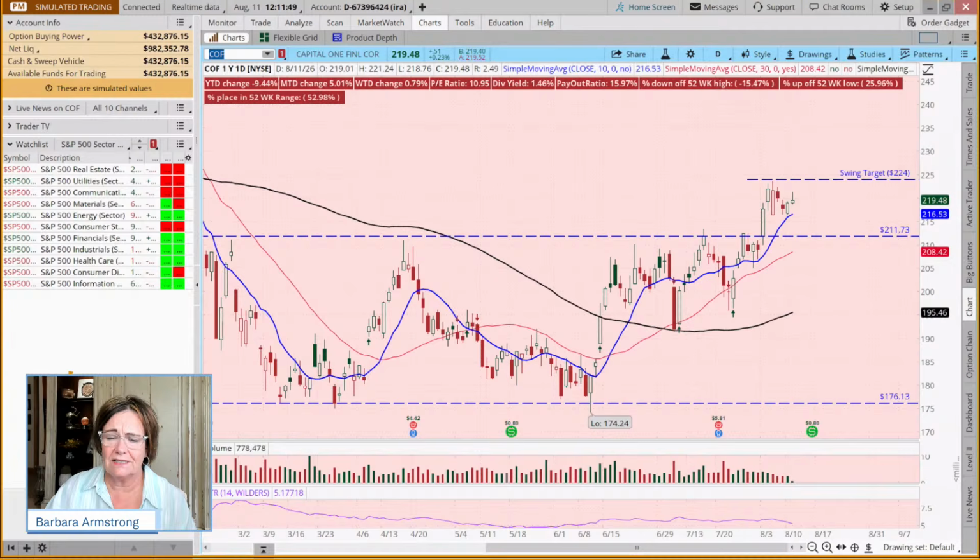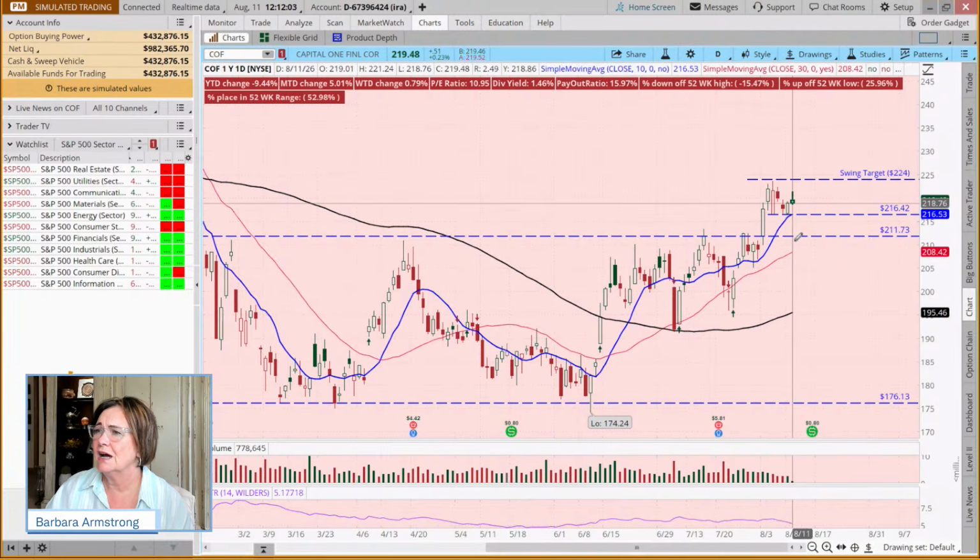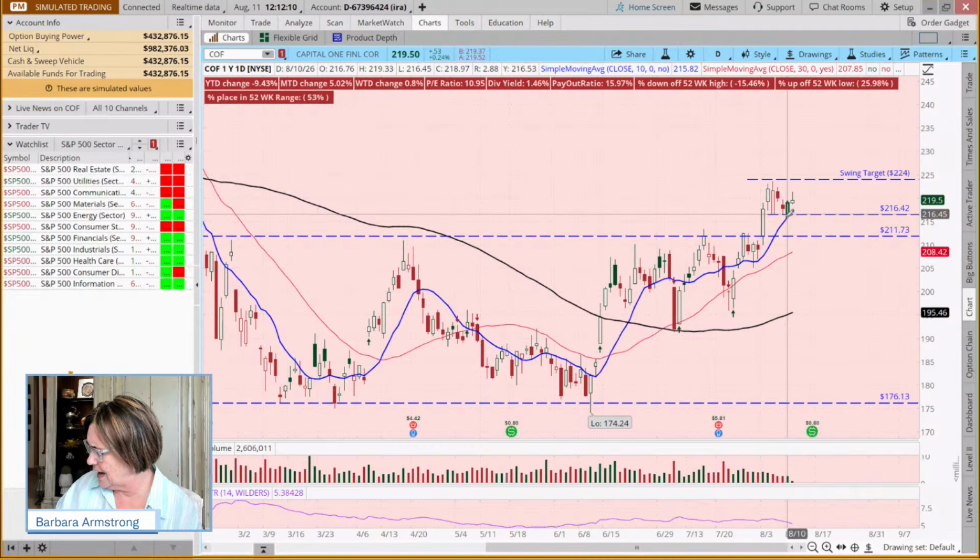And so if we put that as our target, where might we put an exit? Well, if I look at this, it looks like it came back down to around this level here, around this 216-ish. I could put a stop, say 3% below that.